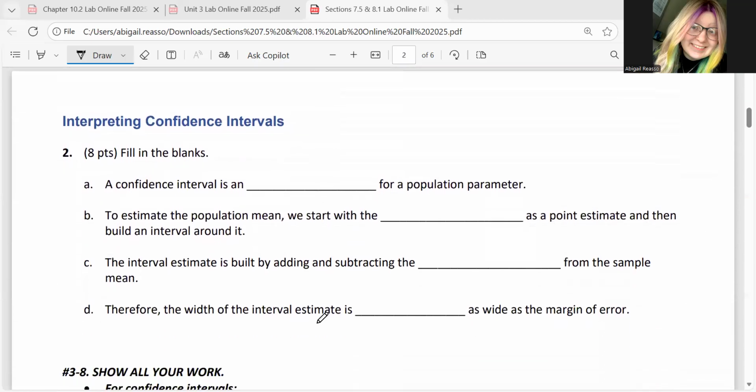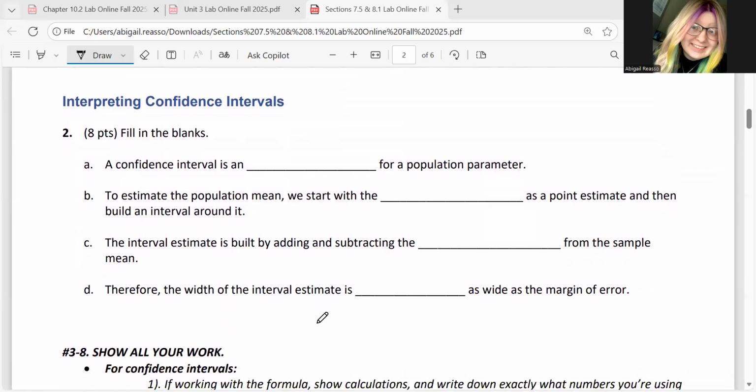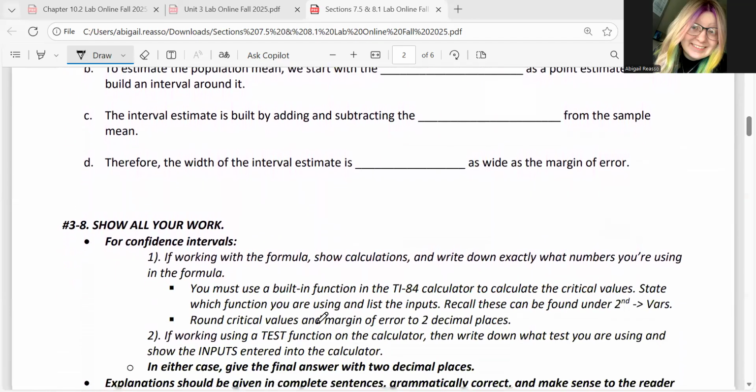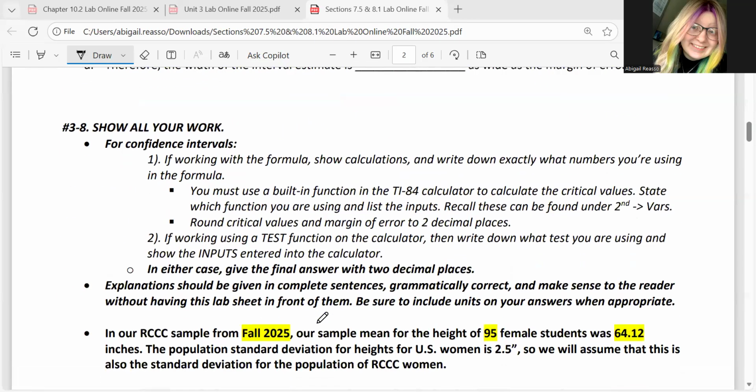Question 2, this is where we start getting into our chapter 8. This is our definitions, so make sure you go back and reread some of these if you're not too sure about your definitions from your notes or your ebook. Okay. Now we're going to get into some confidence intervals.